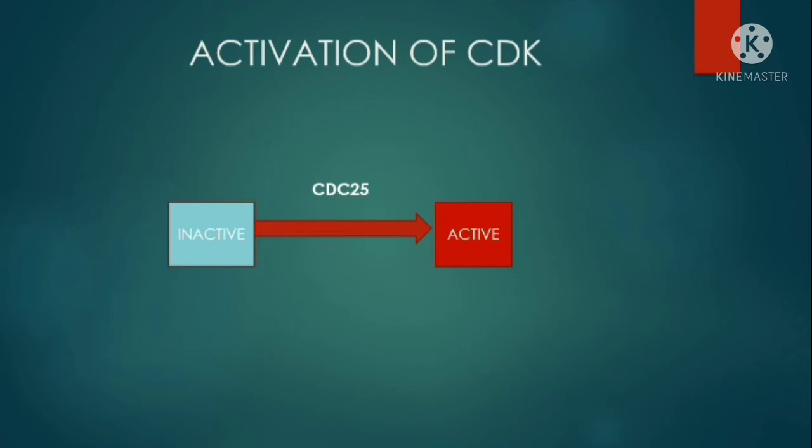Here, the CDC25 or cell division cycle factor 25, which is a group of phosphatases, removes these inhibitory phosphate groups and makes CDK active. The active CDK can bind with cyclin and form the cyclin CDK complex.